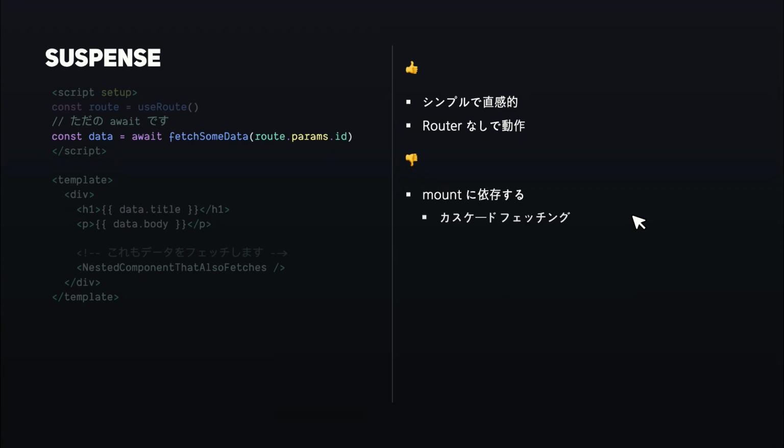Let me explain why. We are forced to have cascade fetching. So any nested await will have to wait for the parent before starting to fetch. There is no way to preload, so there is no way to tell the component, hey, start fetching the data, and once you mount, you don't need to fetch it again. There is no way to do that. And there is no watching. There is no automatic refresh of the data if the URL is changing, because we need to mount the component again. We can use a key on the router view, but that means that you mount the whole page again. And if your page is heavy, this is not really something you want to do.